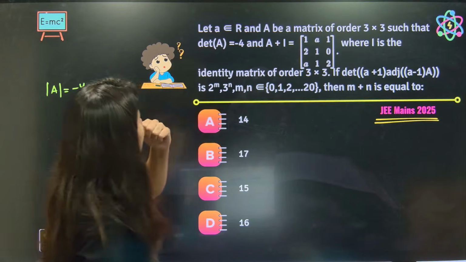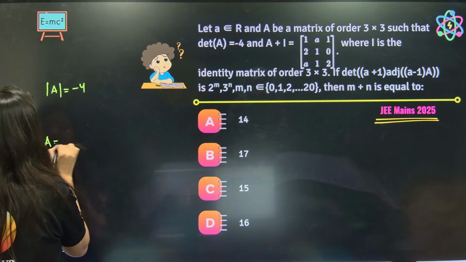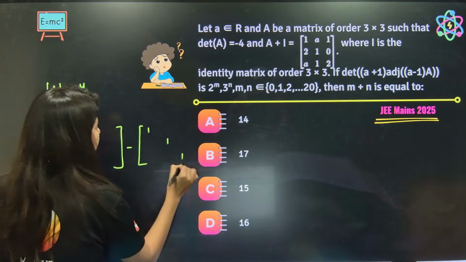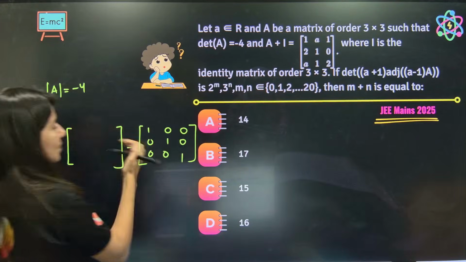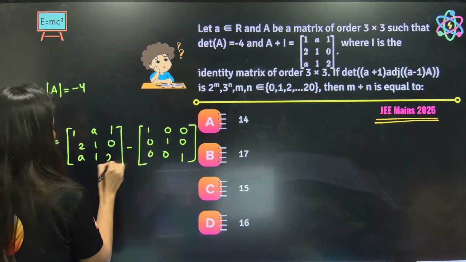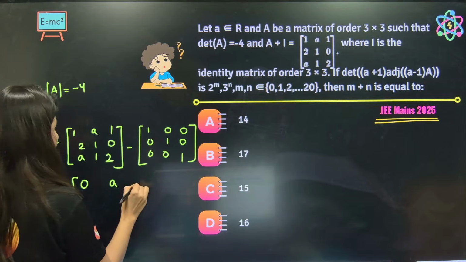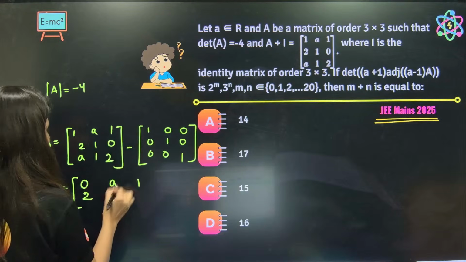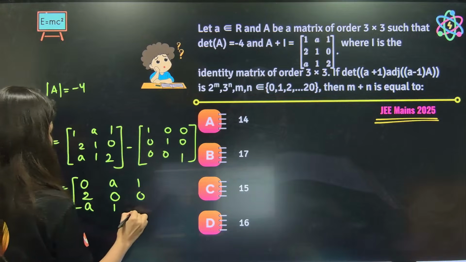A plus I is also given to you. So hold on, let me calculate the A matrix. A matrix will be this minus I. So 1, a, 1, 2, 1, 0, a, 1, 2 minus the identity.